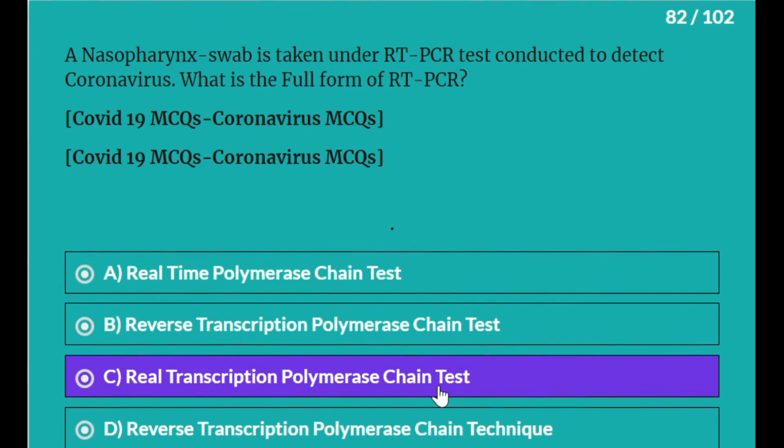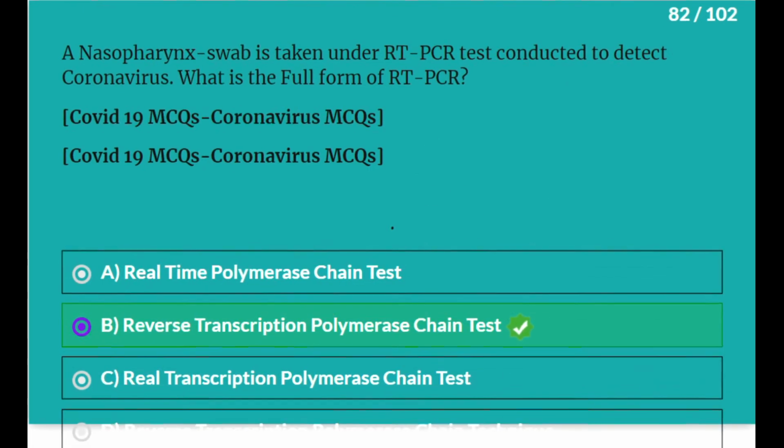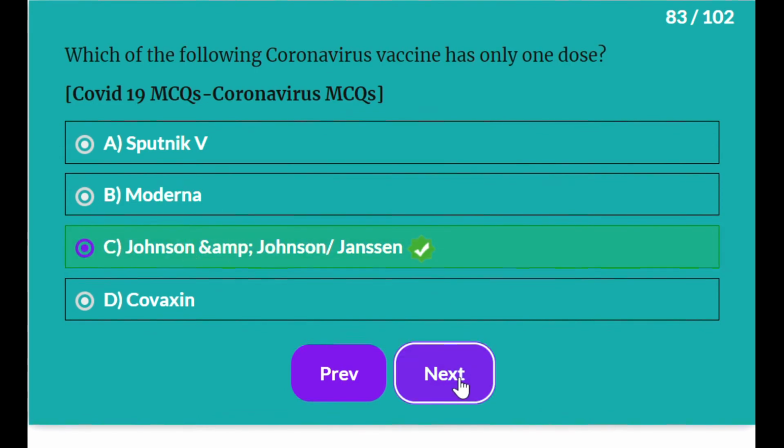A nasopharynx swab is taken under RT-PCR test conducted to detect coronavirus. What is the full form of RT-PCR? Reverse transcription polymerase chain reaction. Which of the following coronavirus vaccines has only one dose? It is Johnson & Johnson or Janssen.